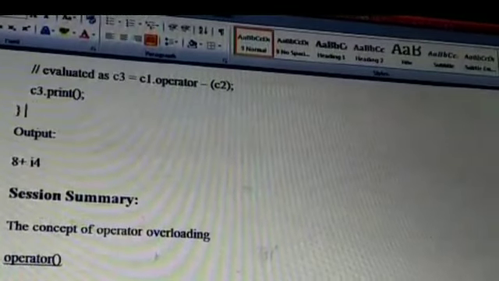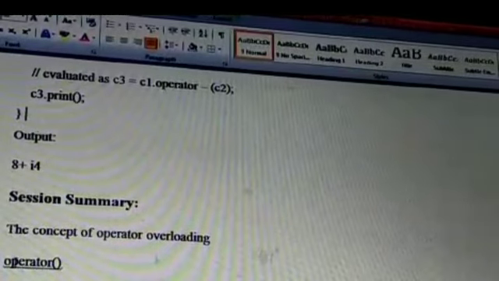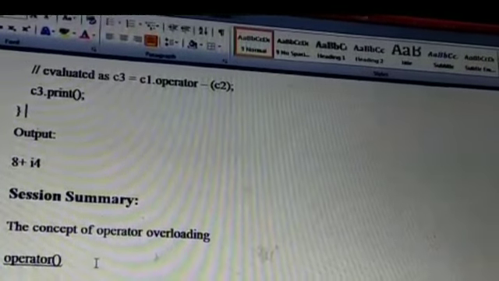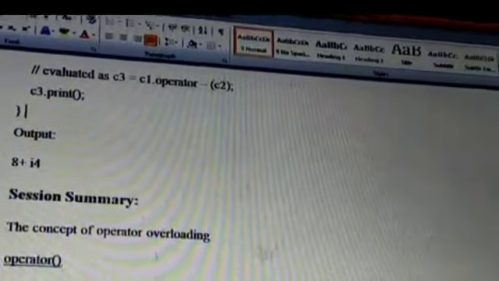So now I will summarize the session. We have discussed the concept of operator overloading, then the operator function and its syntax, and we have seen one example each of unary and binary operators.